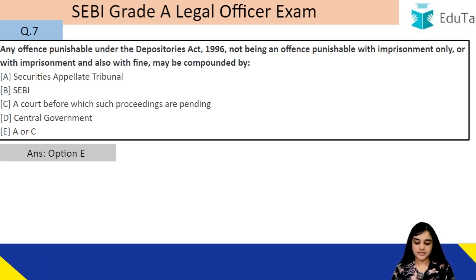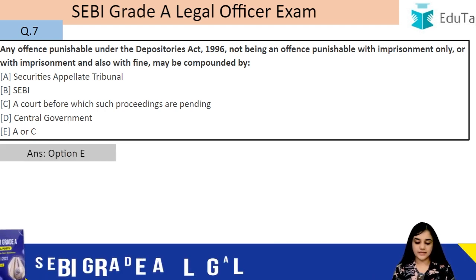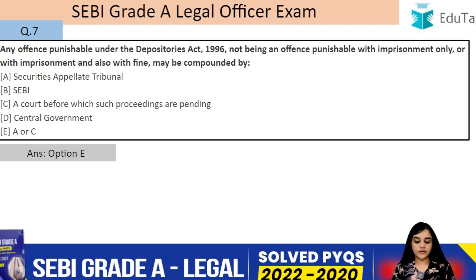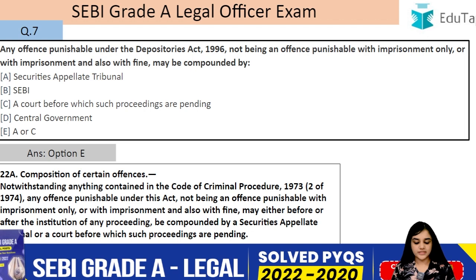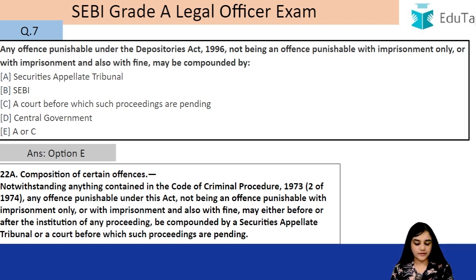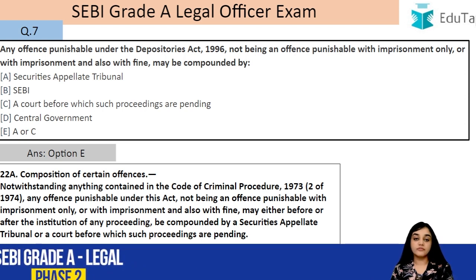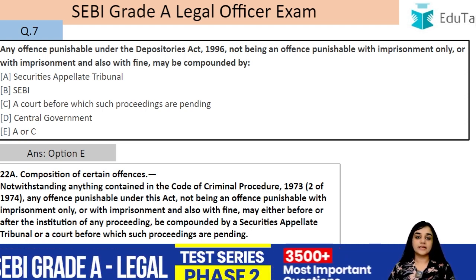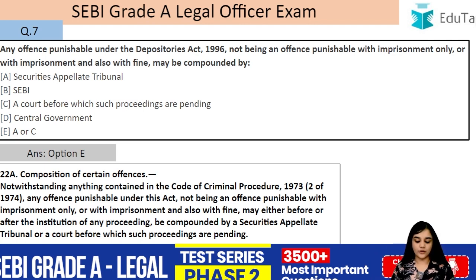So, let's read this. The answer to this is A or C, that is the Securities Appellate Tribunal or a court before which such proceedings are pending. Notwithstanding anything contained in the CRPC, any offence punishable under this Act not being an offence punishable with imprisonment only. So, if it is an offence that is punishable by only imprisonment, then it cannot be compounded, or with imprisonment and also fine.